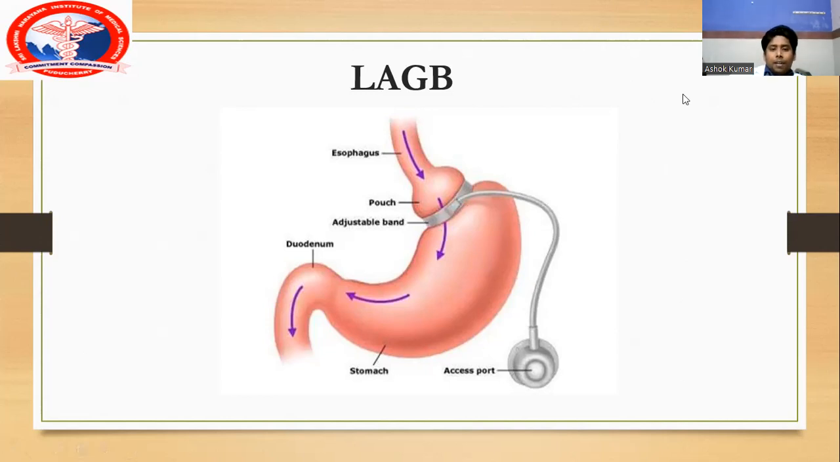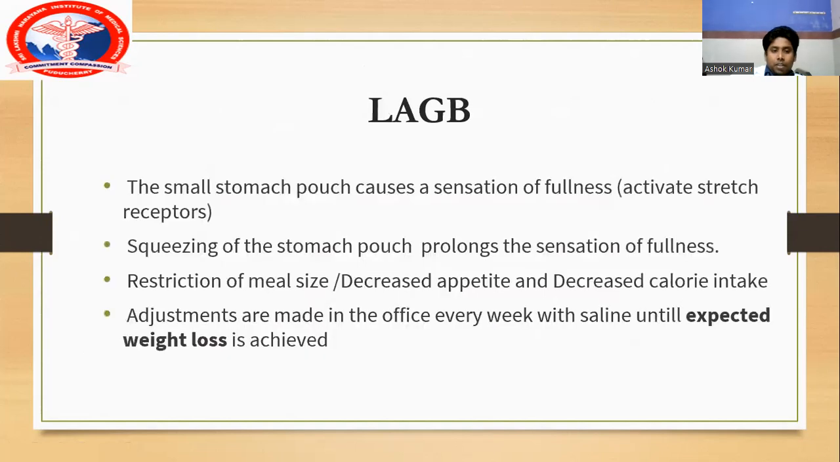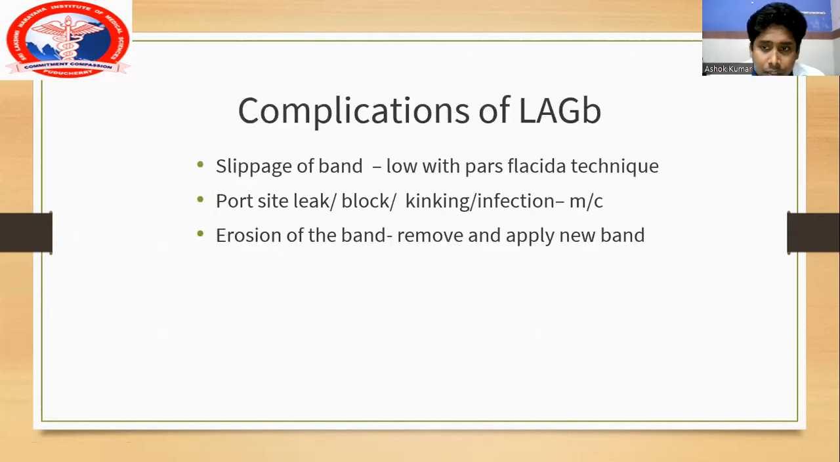When slippage happens, you see the band is applied obliquely here, and it will slip and become horizontal. The orientation of this band will be horizontal and it will cause obstruction. The patient will have a sudden intolerance to food. There will be sudden onset of GERD. The patient will have obstructive symptoms, vomiting, everything will be there. And if you take an X-ray, you will see signs of obstruction. So this is one of the complications with gastric banding.